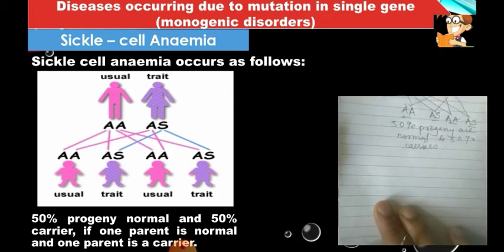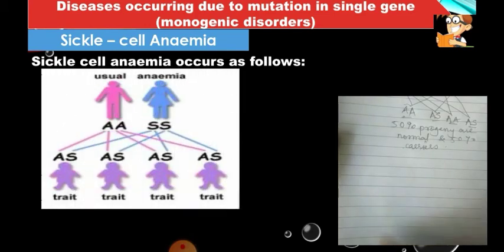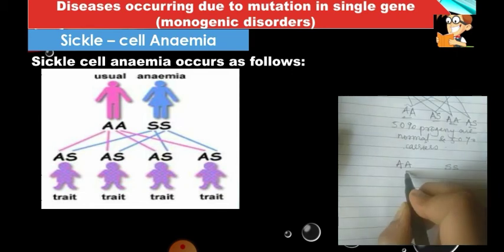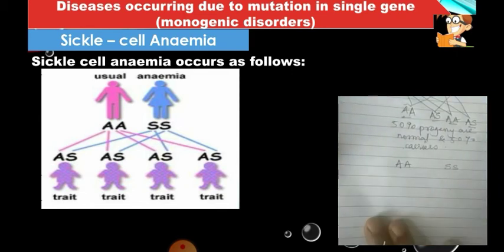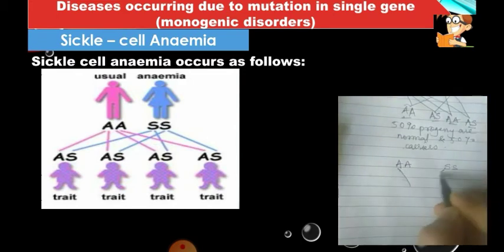We can have one parent who is a normal person and the other a sufferer. Let's see what can happen in that case. If one is completely normal and the other is a sufferer, whether male or female doesn't matter, what type of combinations can we get? Here you can see we can have a combination such as A and S, then again A and S, A and this S, and this A and this S.